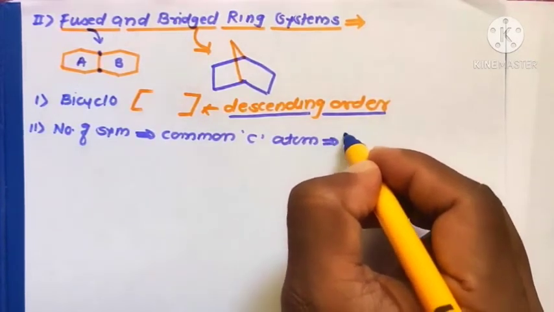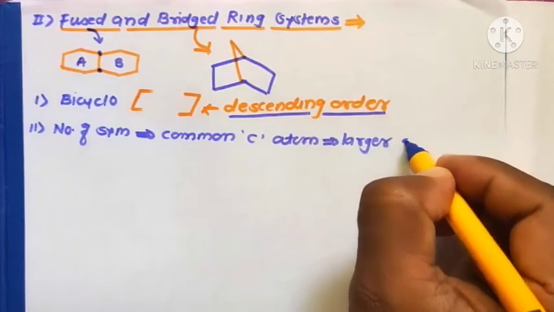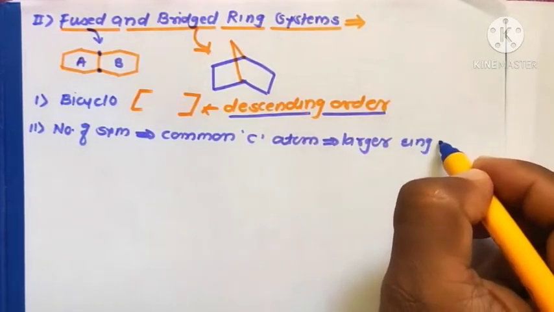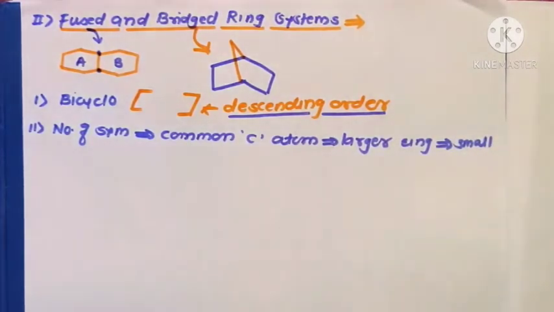The numbering starts from the larger ring, followed by the smaller ring. If a substituent is present, it is indicated before the prefix bicyclo and arranged alphabetically along with the respective numbers.